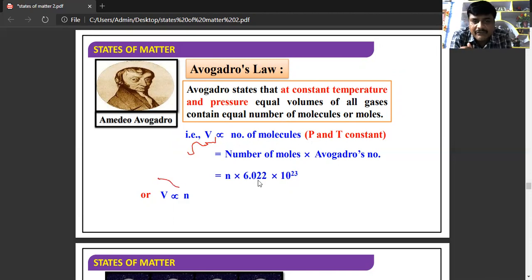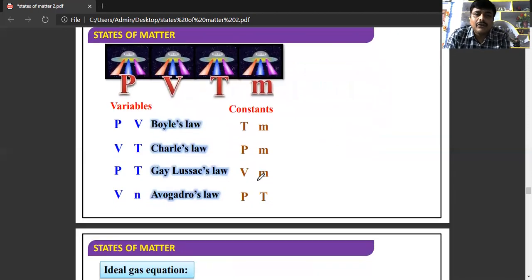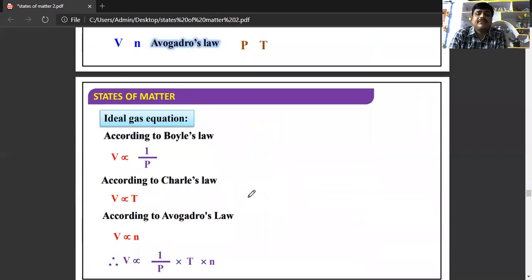So hence ultimately we will get that V is directly proportional to N. So that is about Avogadro's law. So what are the variables that are present? See here, in the case of Boyle's law, P and V are the variables, constants are T and M. In the case of Charles' law, V and T are the variables, P and M are constants. And so on. So, next one is the ideal gas equation.